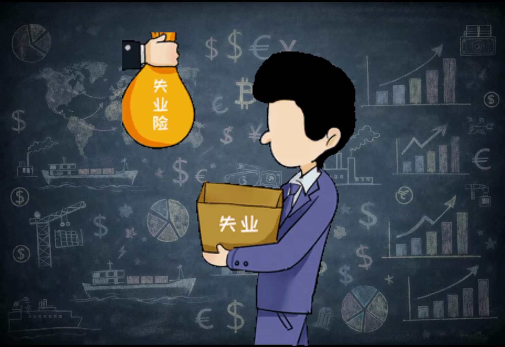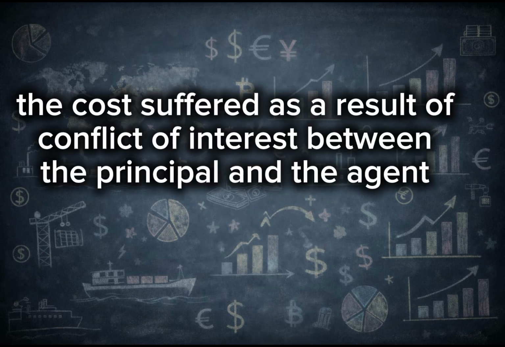And because their interests are not aligning, this leads to what? To conflict of interest. And this type of conflict of interest is what is termed agency costs. Agency cost simply means the cost derived as a result of conflict of interest between the principal and the agent. Let us give some examples of where conflict of interest arise.